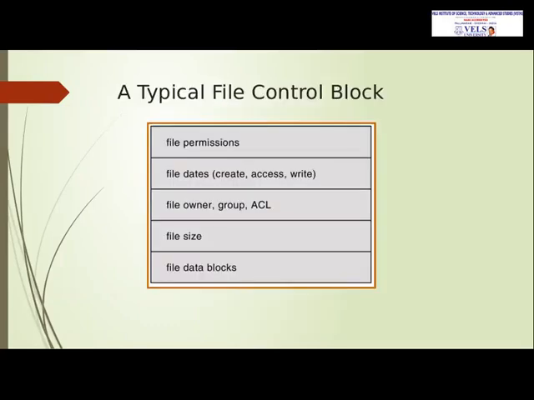Next, a typical file control block looks like this. It has the details about file permissions like read, write, execute, and file dates, when it was created, when it was accessed, and when it was written or modified. The next information is who the owner of the file is, and who is in the group. And next, the size of the file is given here, and file data blocks are also given in the typical file control block.